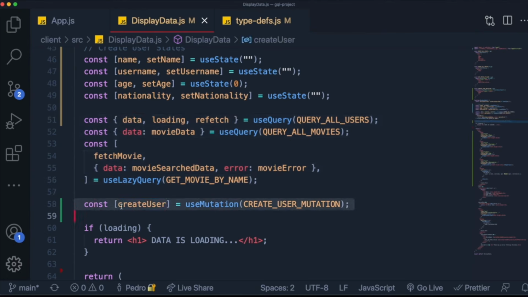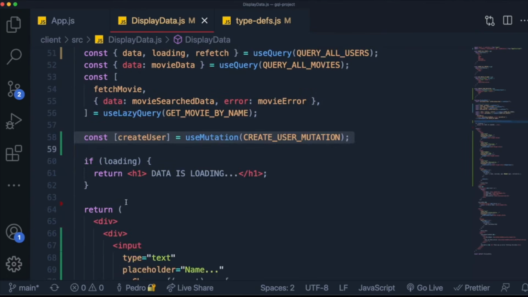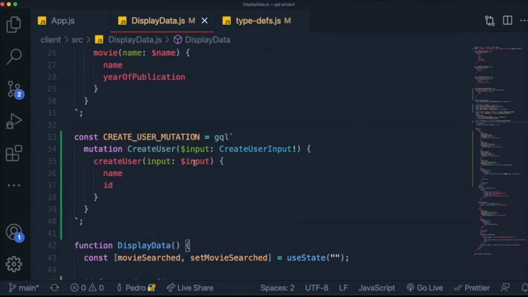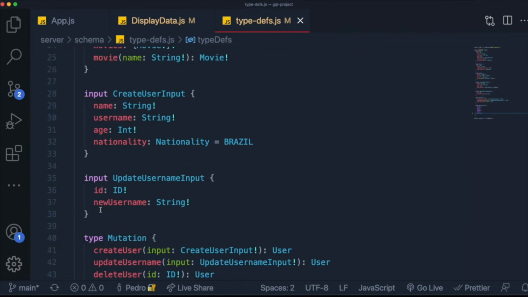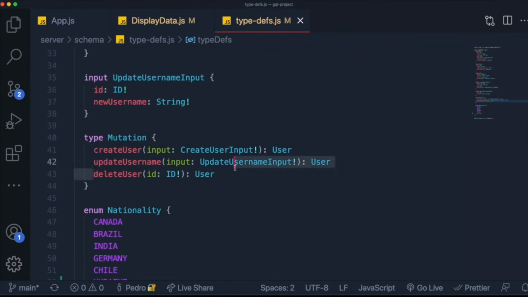For example, if you want to create a delete mutation, just copy this and paste it again, and then change the mutation up here to represent the delete mutation that we created in our schema, right? The delete user. So you can try that out on your own, and I think that it will be great practice for working with this project.